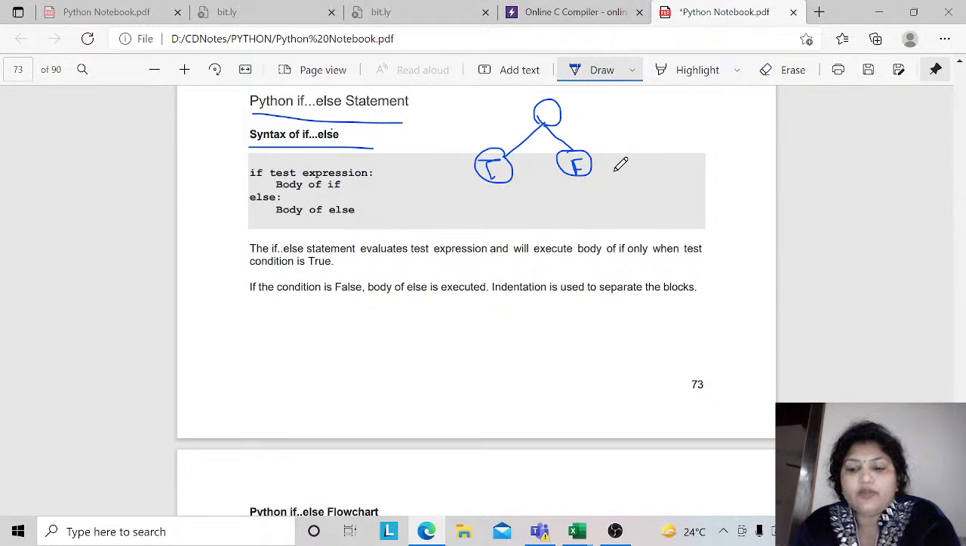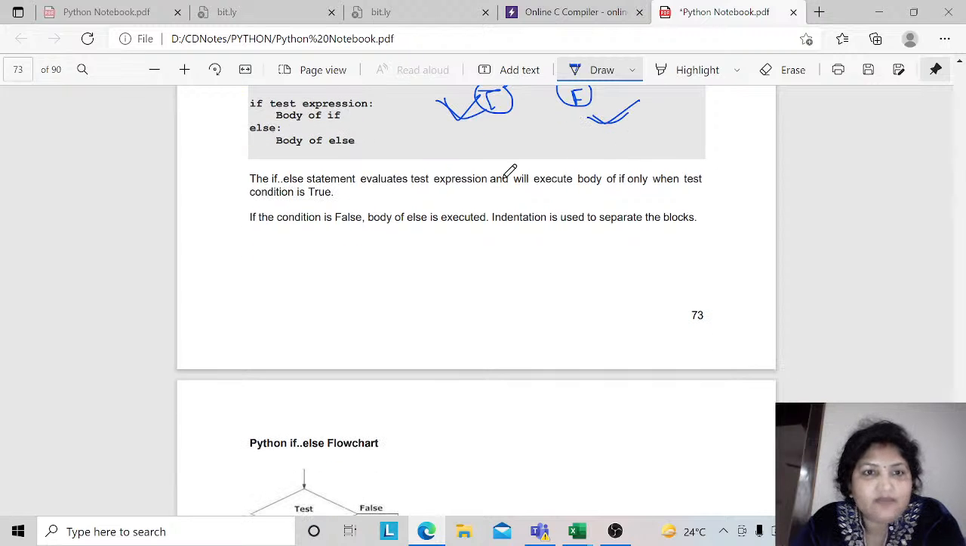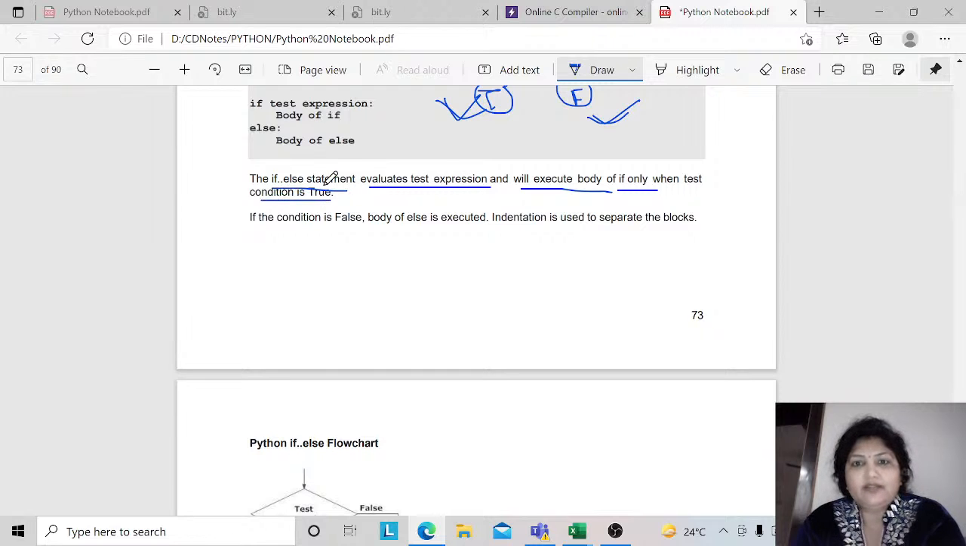So over here you may see, based on your condition, the statements are not both executed at the same time. If this condition is true, then only this part will be executed. If this condition is false, then only this part will be executed, right? So the if else statement evaluates the test expression and will execute the body of if only when the condition is true. Otherwise, it will not be executed in the program.